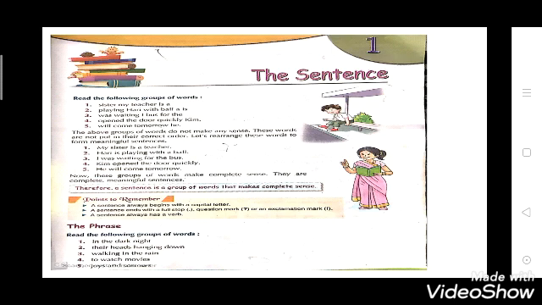In phrases you are not getting the complete sense, meaning what the sentence is talking about, you are not getting any idea here. It is just a group of words. A phrase is always a group of words. They will not give you a complete thought.